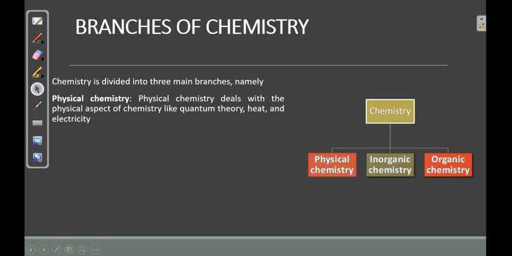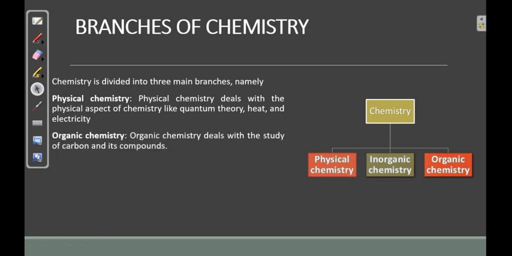Now we have another branch, organic chemistry, which deals with the study of carbon and its compounds. Carbon forms a huge number of compounds or molecules, and these compounds formed by carbon gave rise to the branch known as what? Organic chemistry.